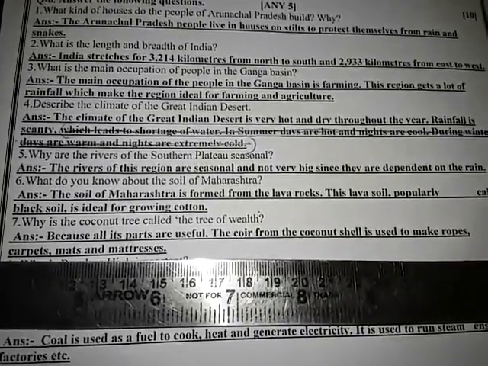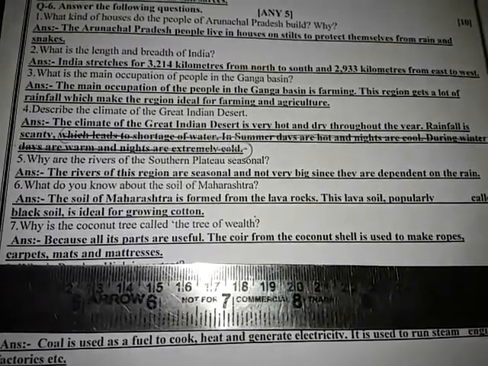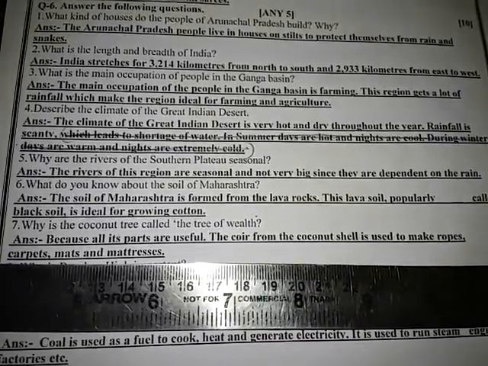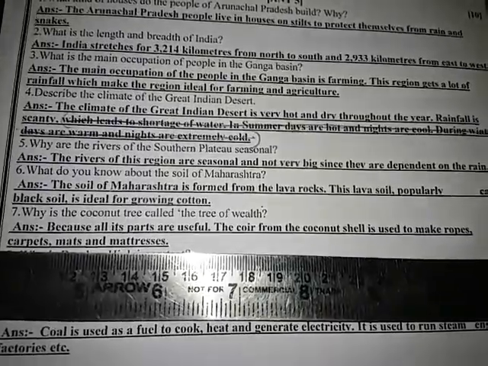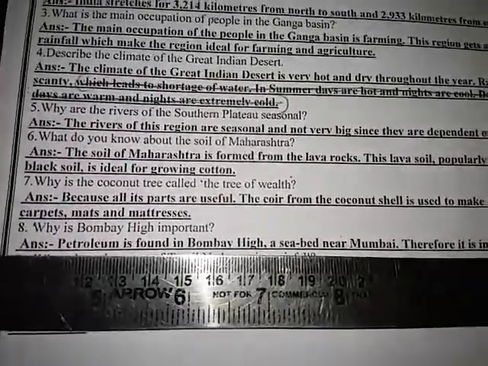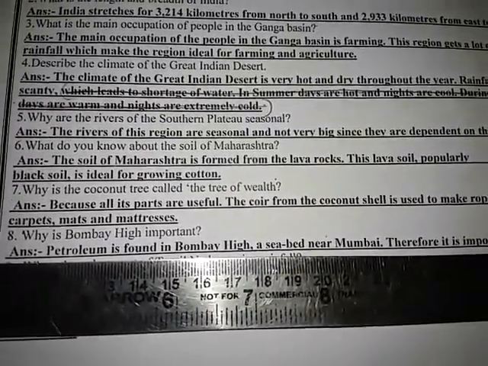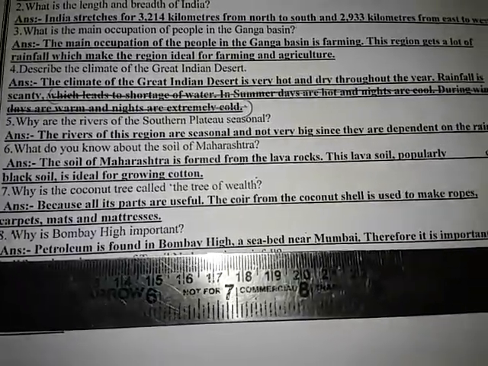Again, because all its parts are useful, the coir from the coconut shell is used to make ropes, carpets, mats and mattresses. Eighth number, why is Bombay High important? Answer, petroleum is found in Bombay High, a seabed near Mumbai. Therefore, it is important.